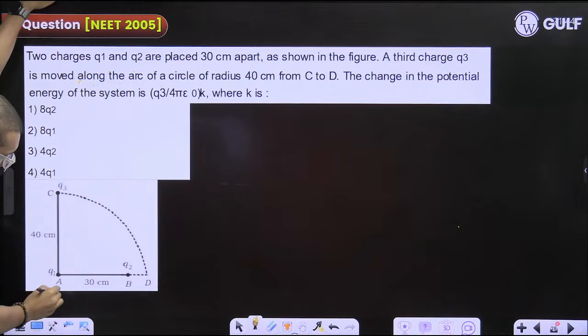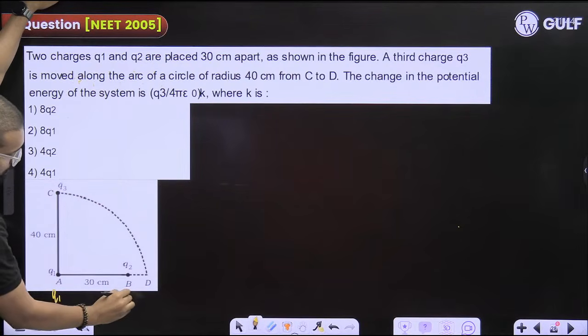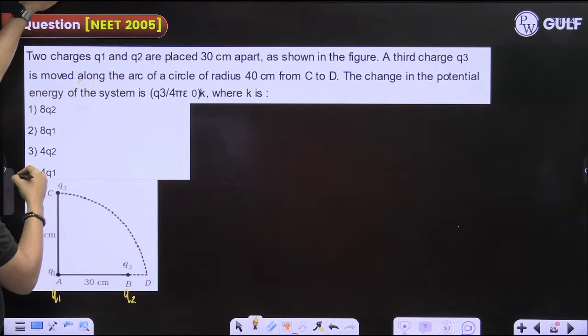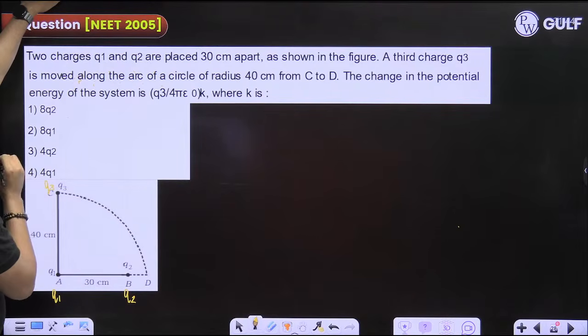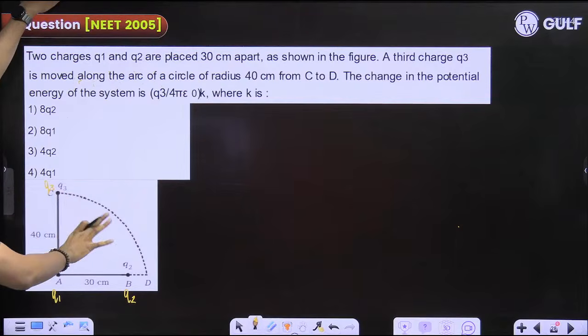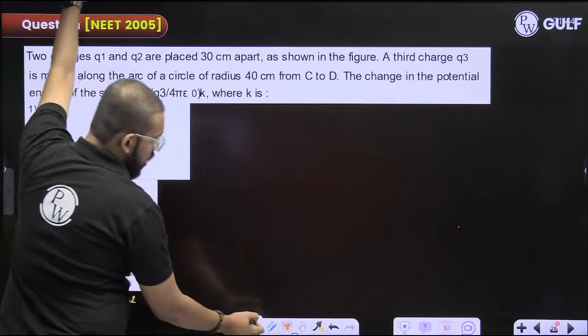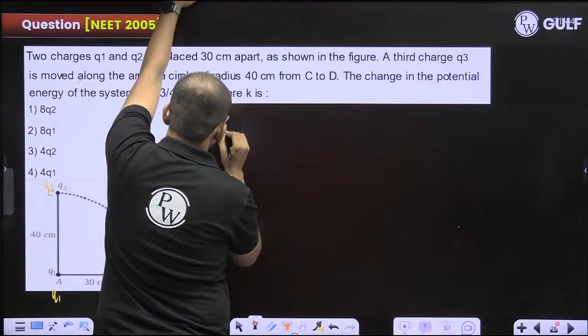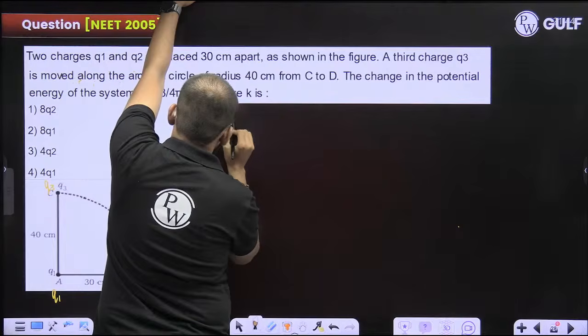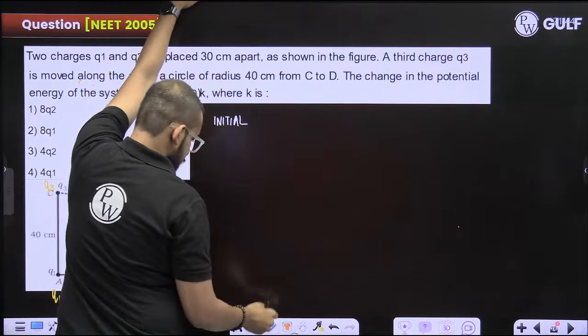So here is Q1 and here is Q2. A third charge Q3 is moved along an arc of radius 40 centimeter. So here is charge Q3, and you had moved this Q3 from here to here. So if I draw the initial diagram, how does it look?